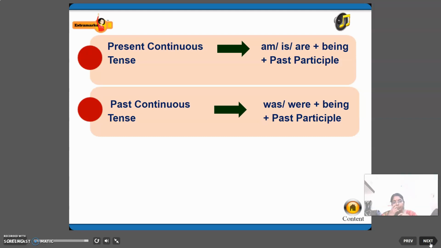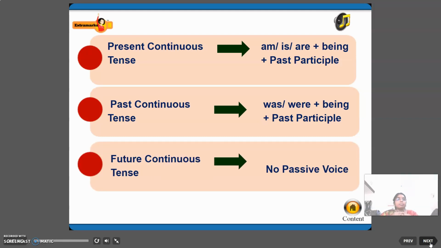What we have to use is auxiliary verb plus being. Next is past continuous. Past tense, you know, was and were plus being plus past participle. Right? Then future continuous tense has no passive voice. Keep in your mind, no passive voice for future continuous tense.